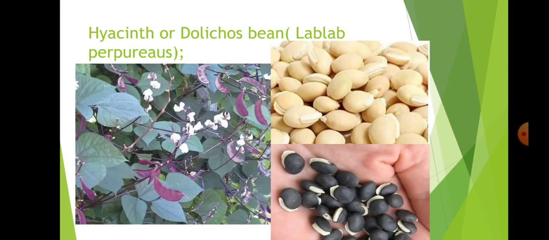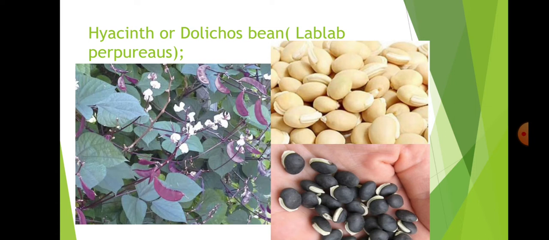And next, Hyacinth or Dolichos bean, Lablab purpureus. In Lablab purpureus there are different varieties: climbing varieties, bush type, pole type, or somewhat mixed bush and pole type. The pod color may be greenish or purplish. Some flowers are purple in color, some are whitish.